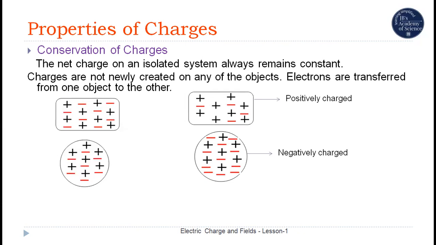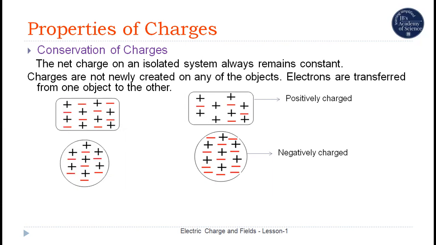When they are rubbed against each other, suppose they are dissimilar objects, some electrons will be transferred from one object to the other object. Here, let us consider some electrons are transferred from the first to the second object.